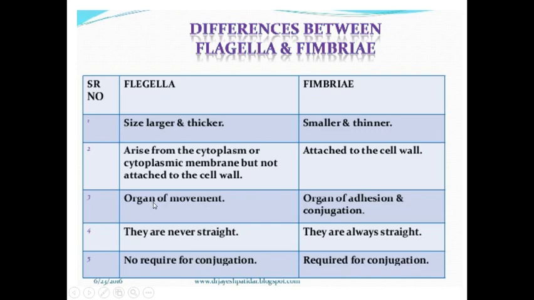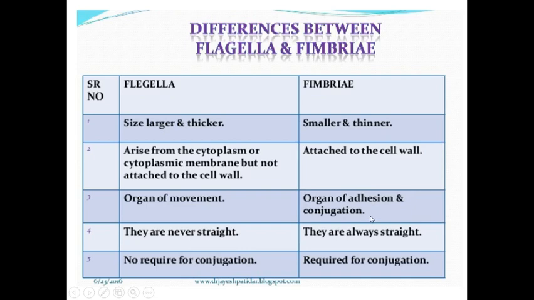Flagella act as a locomotory organ, used for movement from one place to another, and fimbriae act as an organ for adhesion or conjugation.